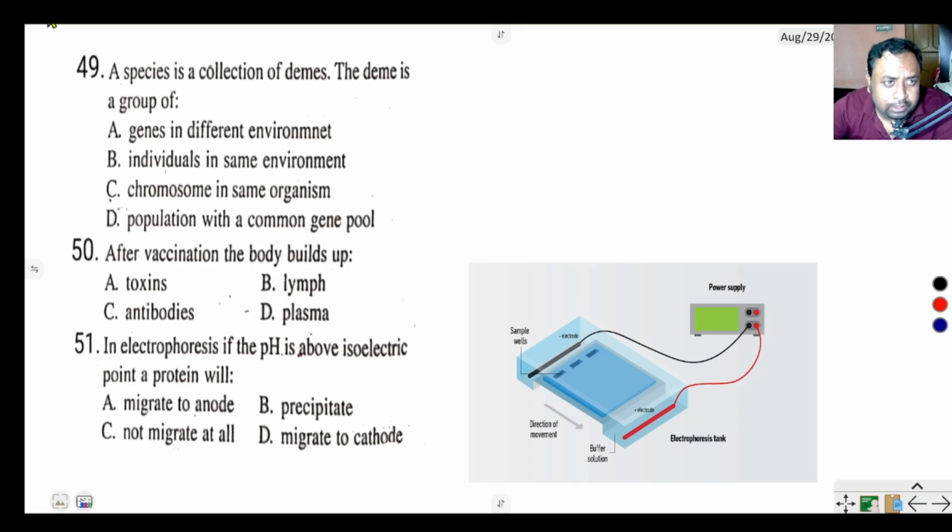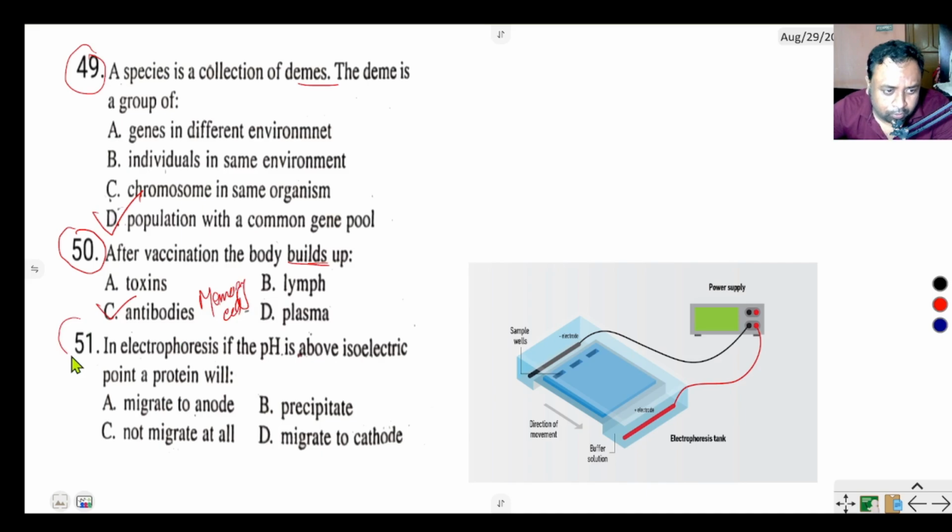Question number 49 says a species is collection of DIMs. So what is DIMs? A, a group of genes in different environment, B, individuals in same environment, C, chromosome in same organism, D, population with a common gene pool. Correct option of this question is D, population with a common gene pool. Question number 50 says after vaccination the body builds the plasma cell or antibodies toxin limb. Correct option is antibodies, especially memory cell.